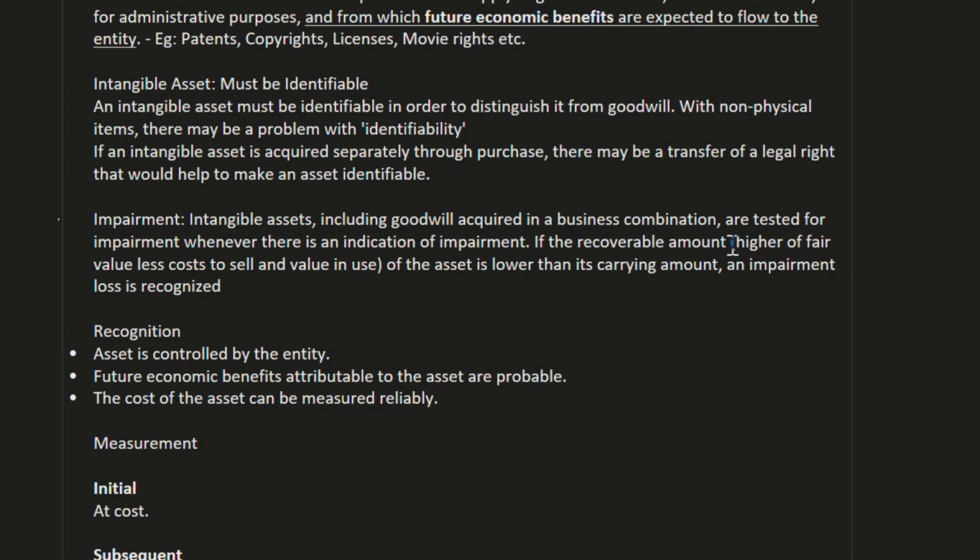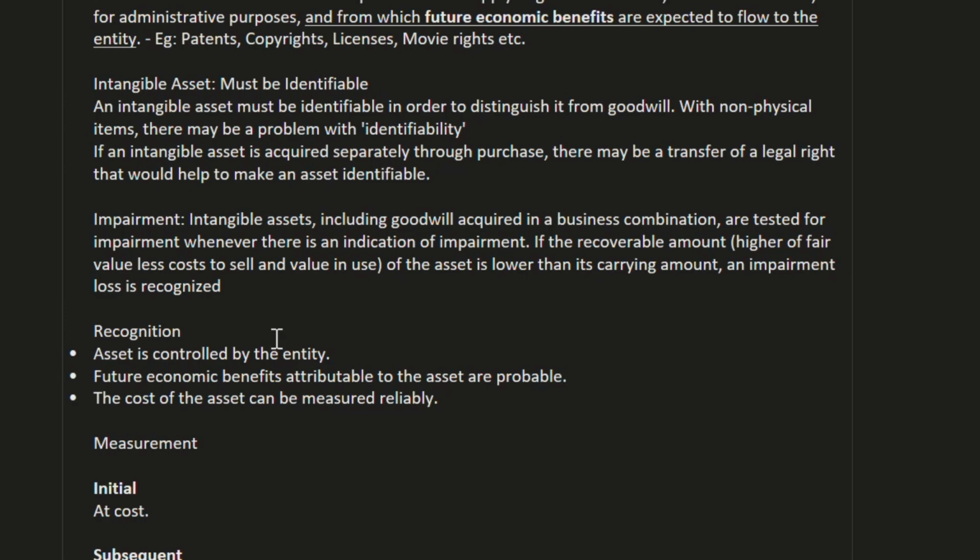What is recoverable amount? It is the higher of fair value less cost to sell and value in use. Whichever is higher will be called the recoverable amount of the asset. If the recoverable amount of the asset is lower than its carrying value, an impairment is recognized. If the recoverable amount of the asset is more than its carrying value, then there is no impairment.